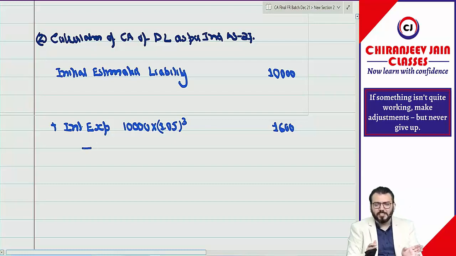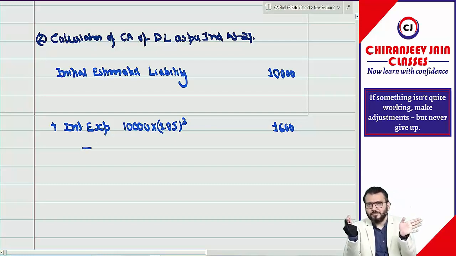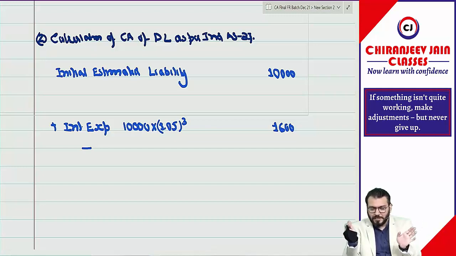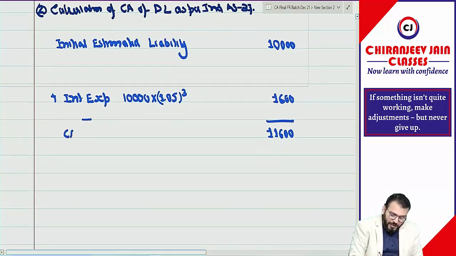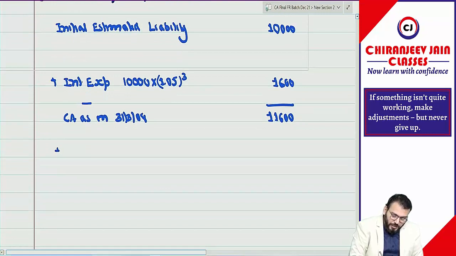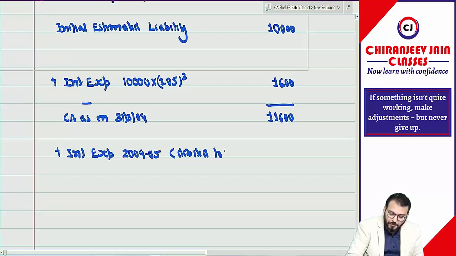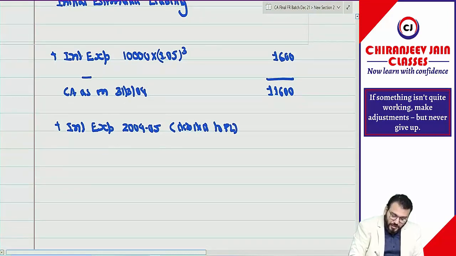This interest expense was debited to PL of the respective year. Understood that I am not writing. So this becomes 11,600. This is the carrying amount as on which date? As on 31st March 2004. Then once again interest expense of which year? 2004-2005. Can I say this will be debited to PL?